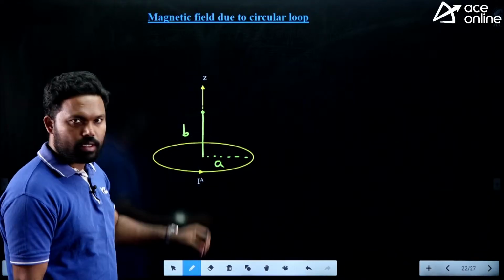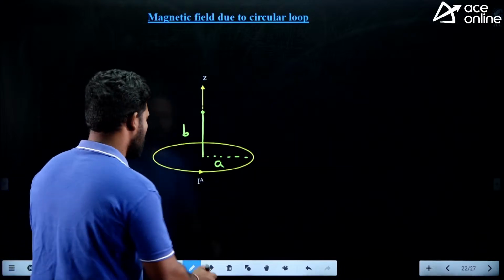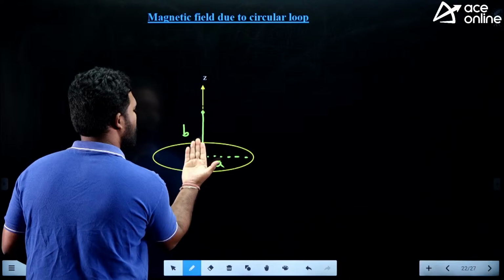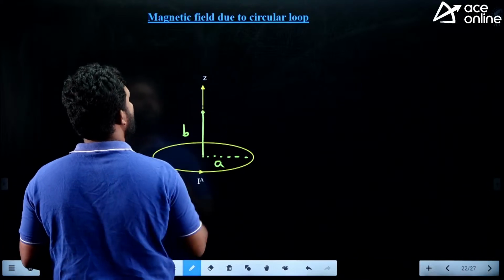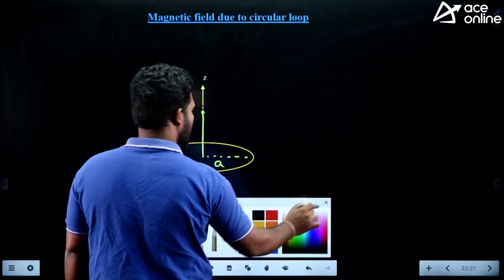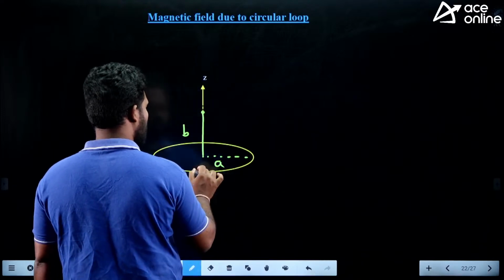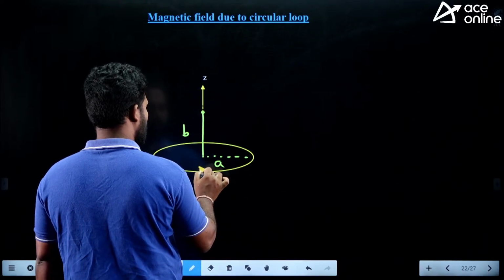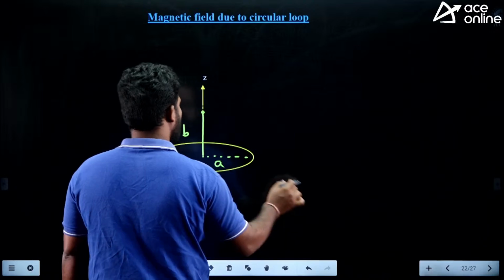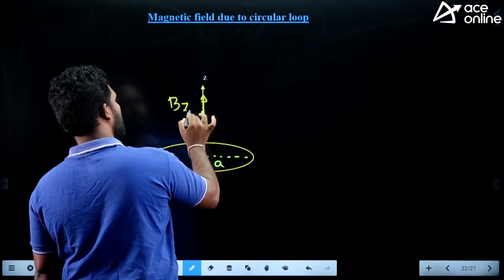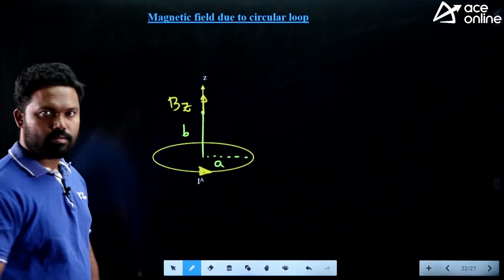What is the magnetic field here, away from the center? So here is the magnetic field. You need to put your thumb in the direction of current flow, and your fingers will show the direction of the magnetic field. So the magnetic field direction is like this. If I put my thumb in the direction of current flow, this is the direction of the magnetic field. So the magnetic field is in the Z direction in the given coordinate system.